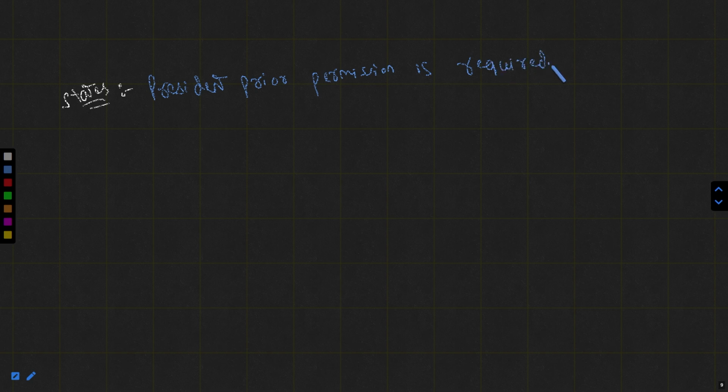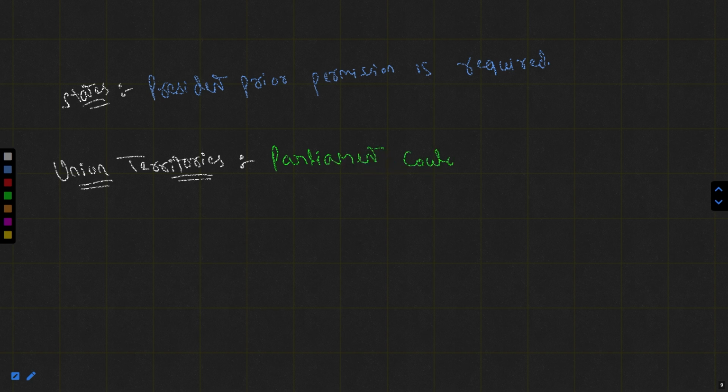And whenever it is a matter of UTs or the Union Territories, the central government, not the central government, basically the Parliament, could take action on its own. That is the scenario which we had seen in the previous lecture.